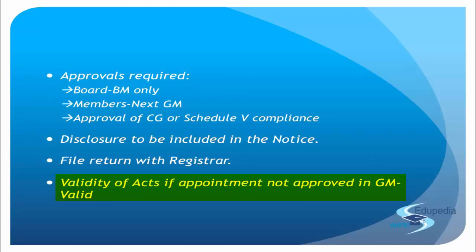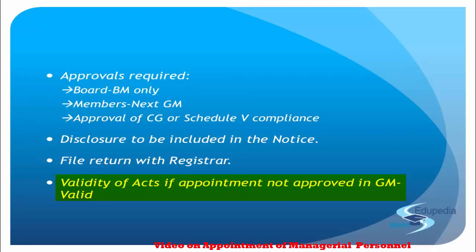But now if the members of the company deny the appointment in the general meeting, that person ceases to hold office anymore. But whatever that person has done from the date of his appointment by the board till the general meeting where the appointment is not approved, all those acts done in between will remain valid.